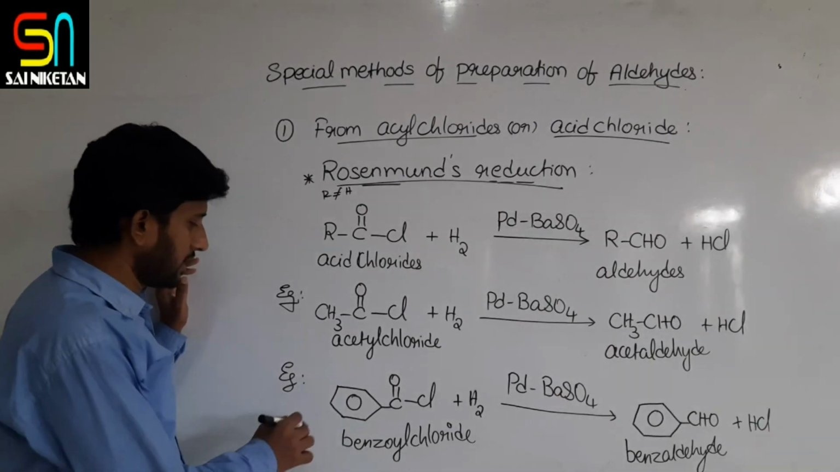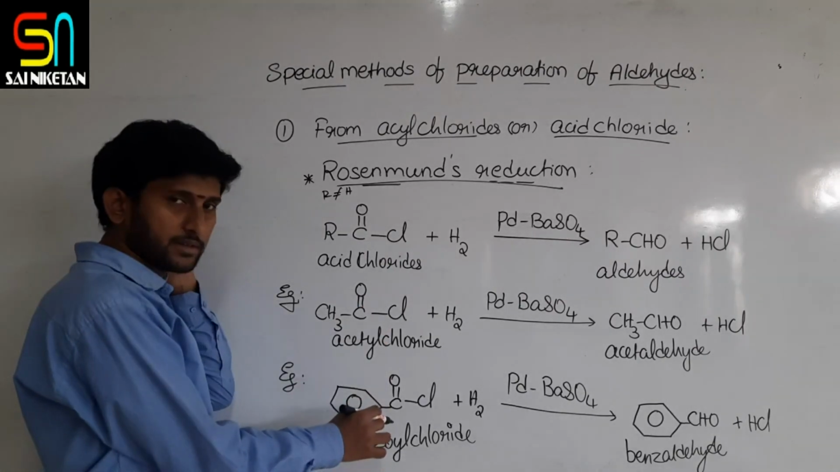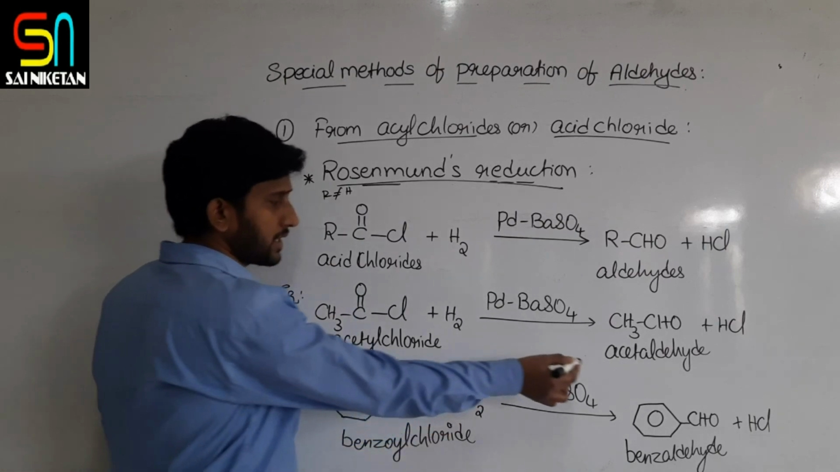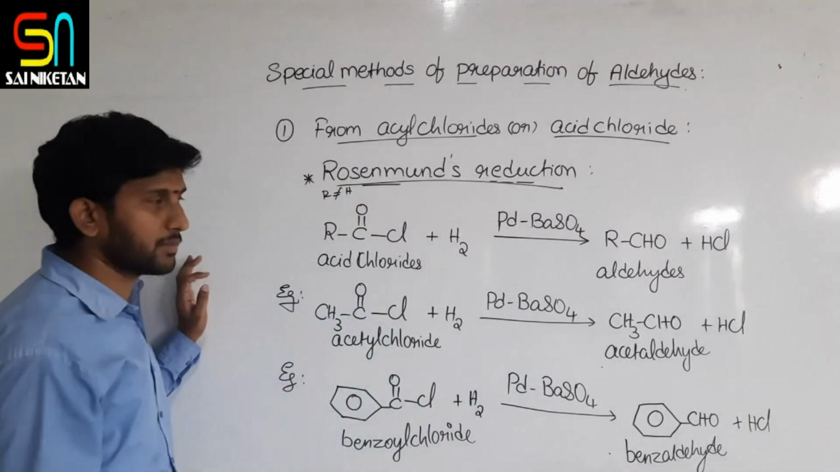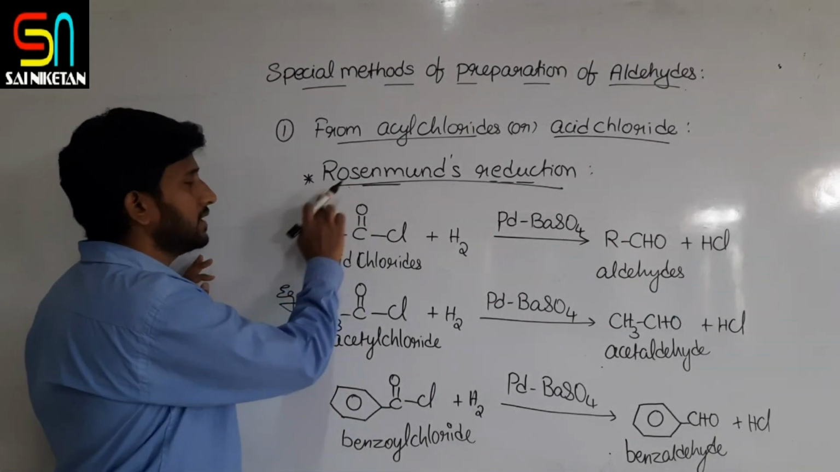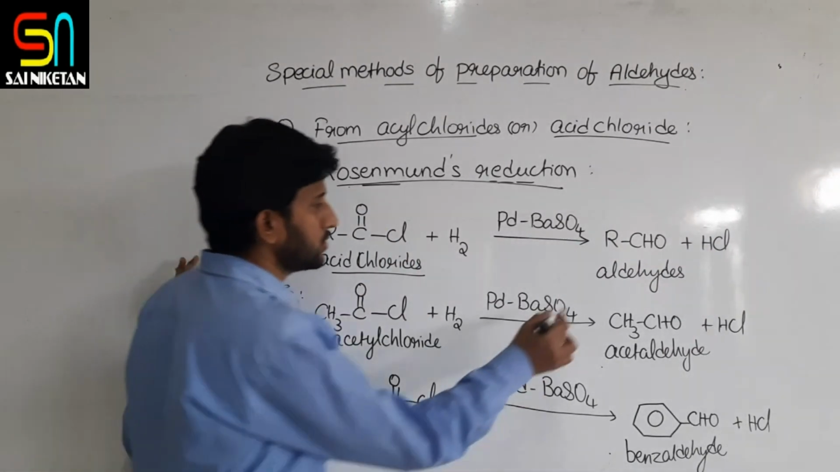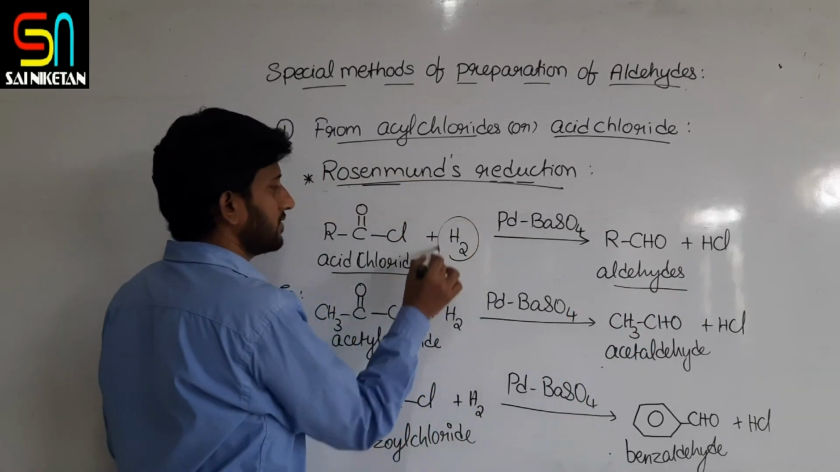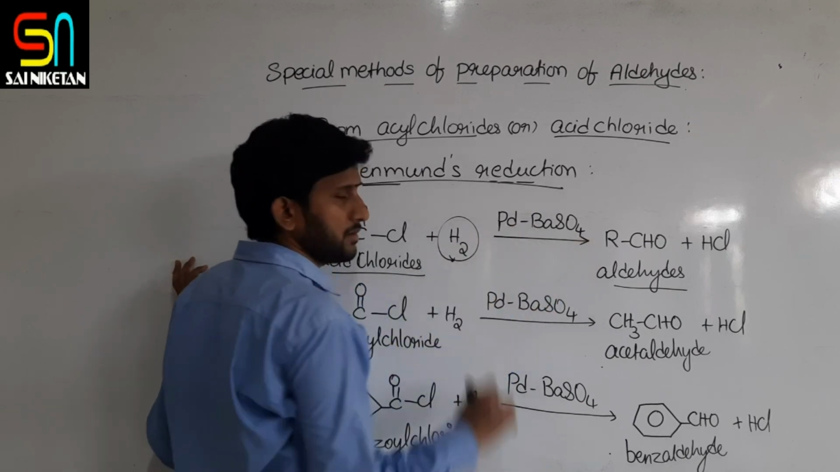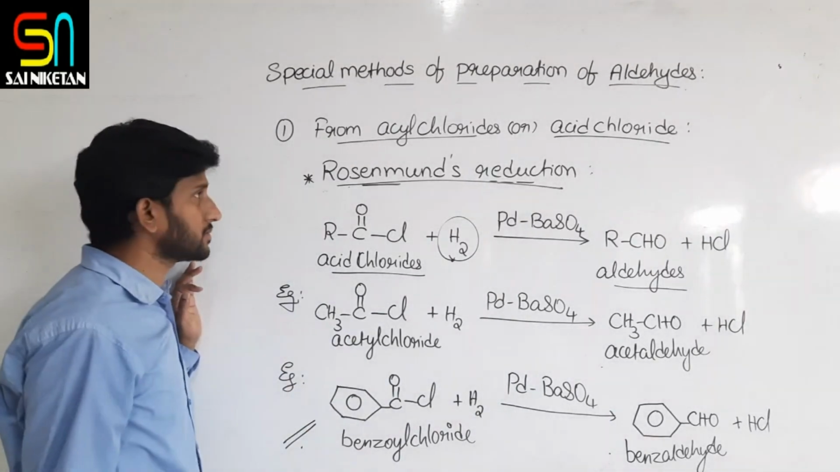So here we can convert alkyl or aryl acyl chlorides into the respective aldehydes by the Rosenmund reduction method. So what is Rosenmund reduction? It is the conversion of acyl halides or acid halides to aldehydes by reduction with hydrogen, or hydrogenation with palladium barium sulfate catalyst. So this is Rosenmund reduction.